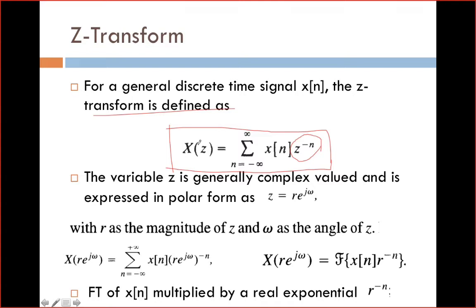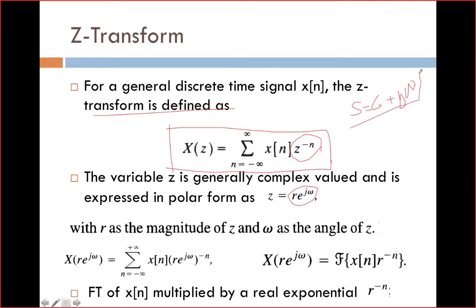The variable z is generally complex valued and is expressed in polar form as z is equal to r into e power j theta. You should remember when we were discussing Laplace transform, we used s is equal to a complex number sigma plus j omega. Likewise, z is also complex valued and expressed in polar form.